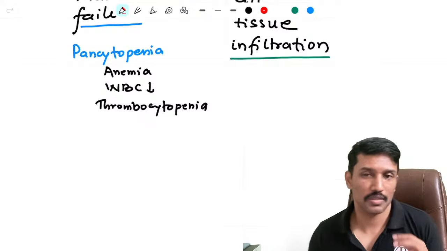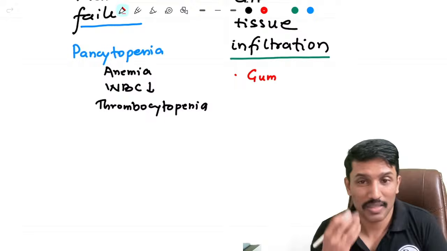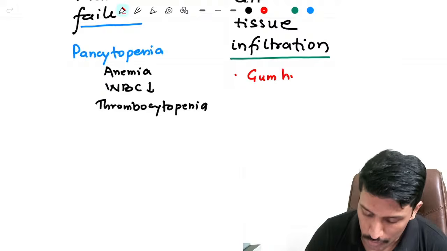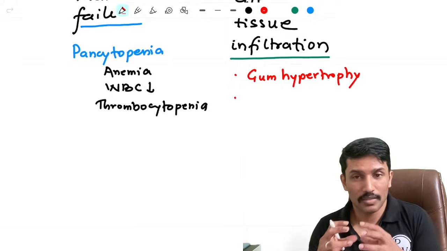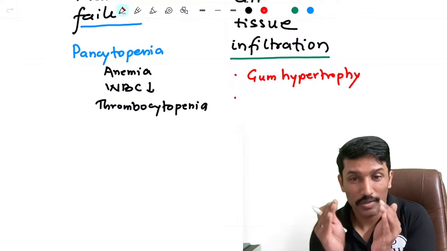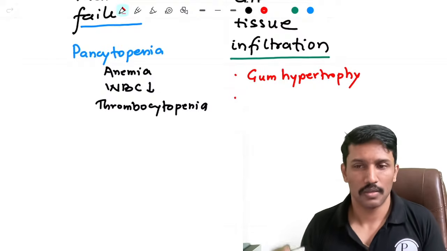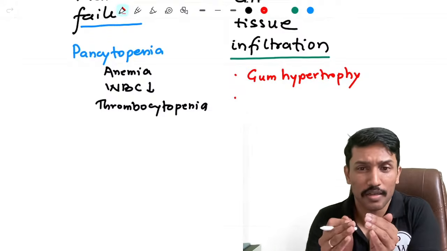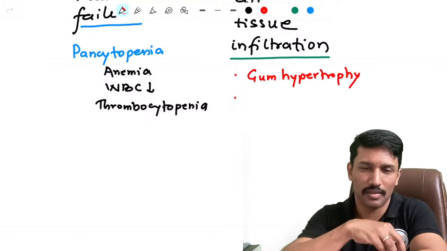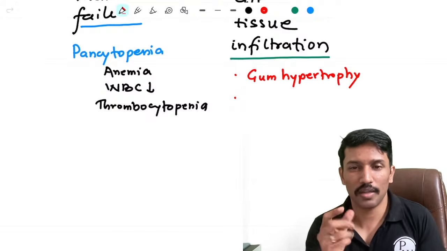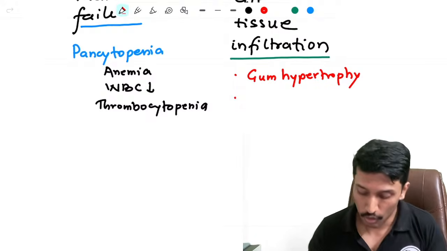One of the manifestations which is typically asked as an MCQ as well is that when these myeloblasts infiltrate the gum, they can cause gum hypertrophy. Gum hypertrophy. And when blast cells, even in lymphoid leukemias, accumulate in a tissue like a tumor, like let us say they come to the skin and they all collect there and it appears like a tumor, that tumor-like presentation of a collection of blast cells, we call it chloromas.